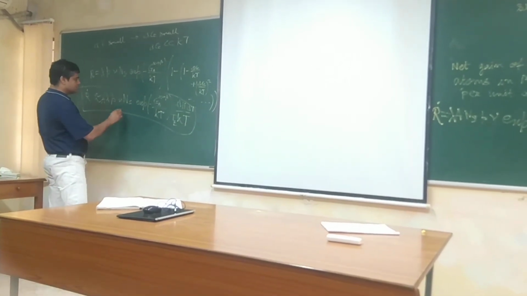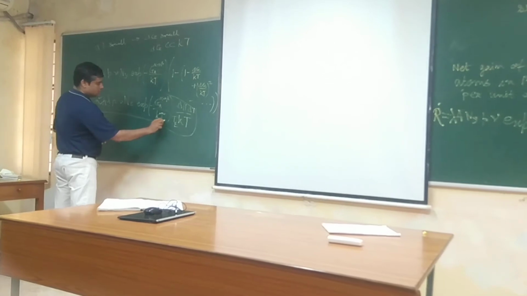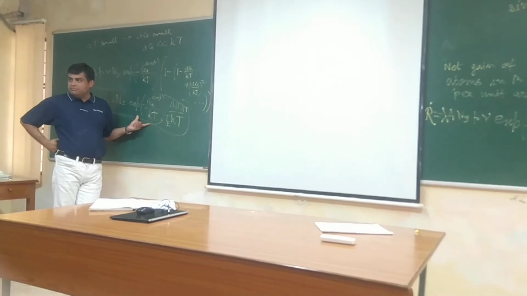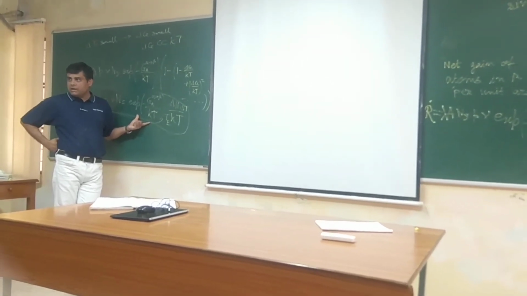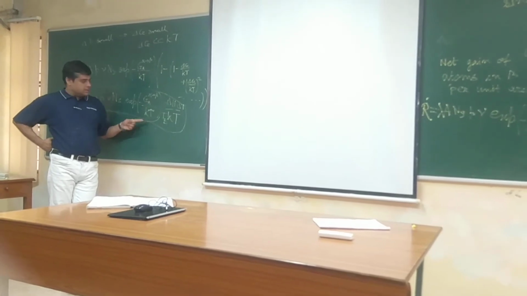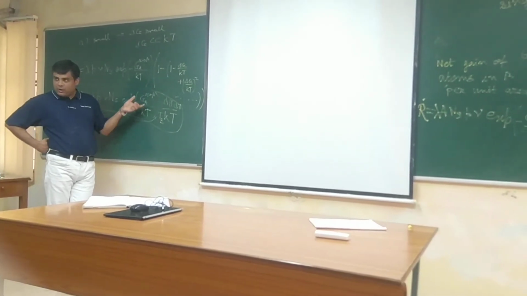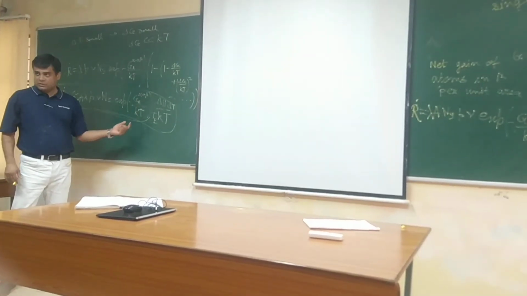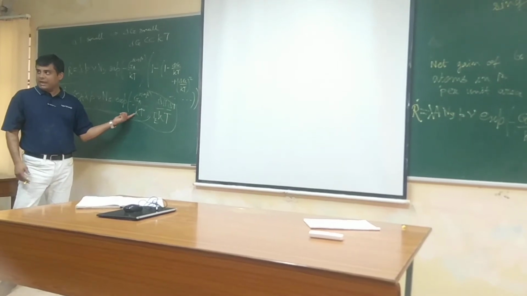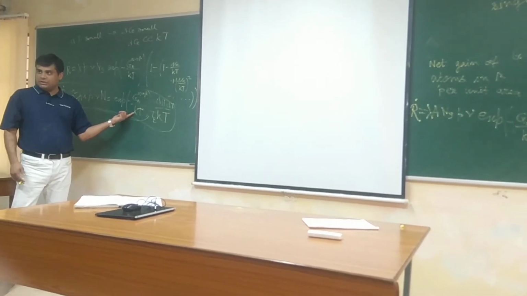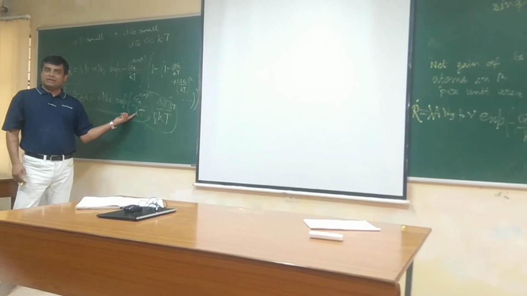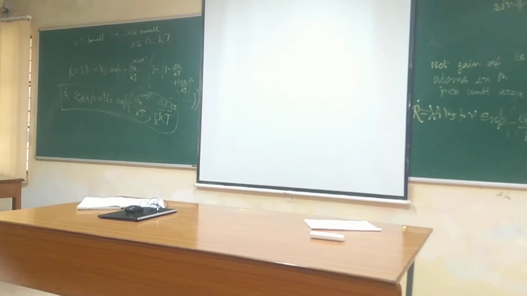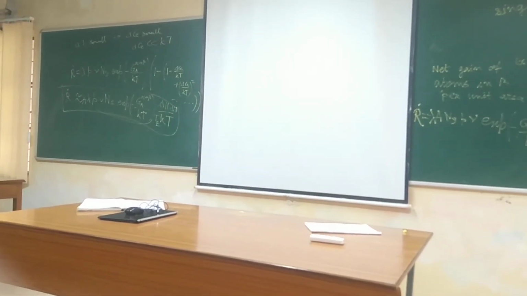And if you note this term, at T equal to 0, this will become 0. At absolute 0 temperature, this is 0, which means this is infinity, 1 over an exponential minus, this means 1 over exponential delta this by this. So 1 over infinity is 0. So this is 0 at absolute temperature. At T equal to TE, this is 0. So at both of these, at temperatures in between, there will be finite growth rate.